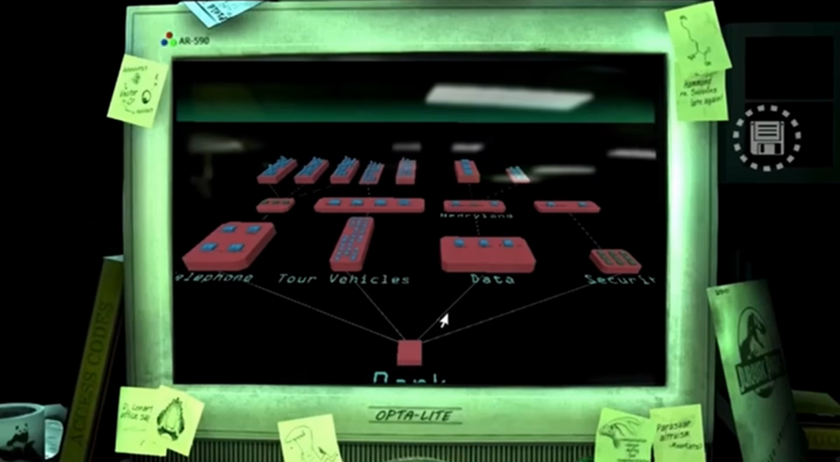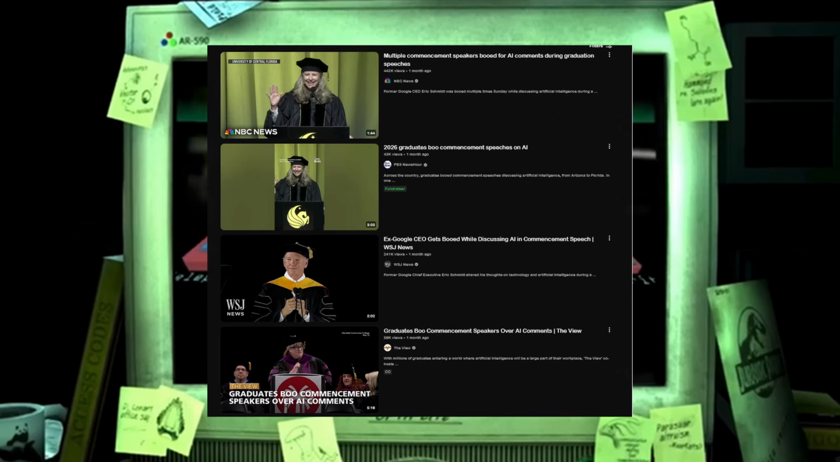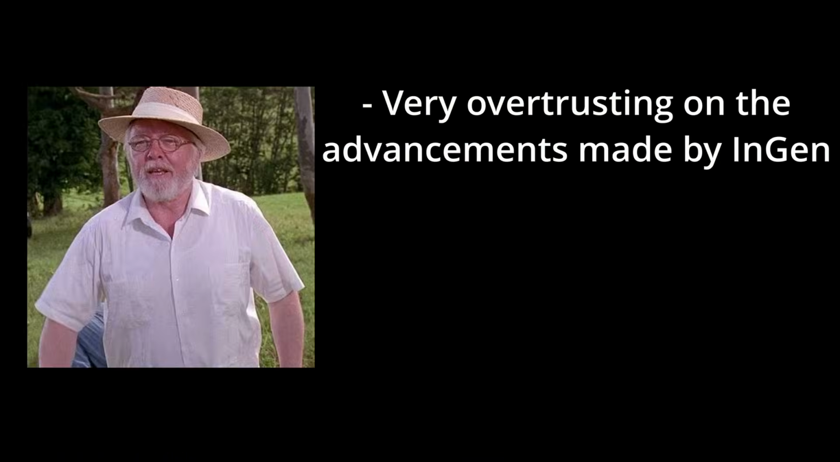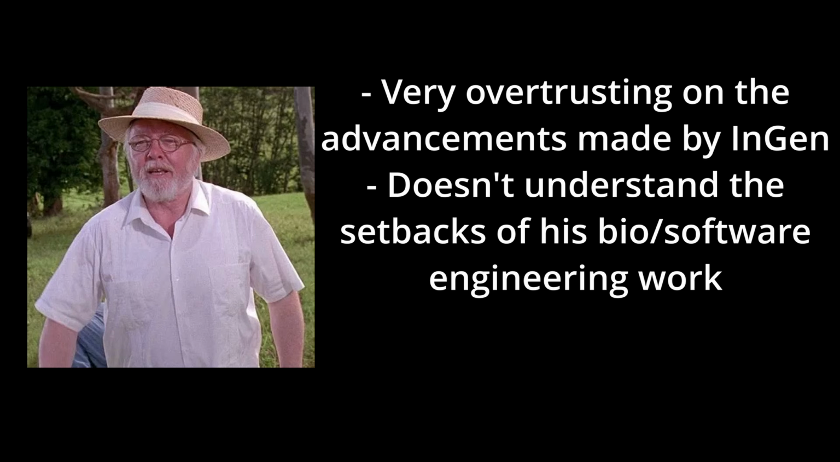Okay, now for the final issue. Assumptions. Do you know how tech CEOs are with AI? Well, take those negative aspects and put them into someone who's obsessed with dinosaurs. Here are some examples. He's very trusting of the modern technology that exists at the time and misuses the hell out of it, pretty much integrating it everywhere without any type of failsafe.